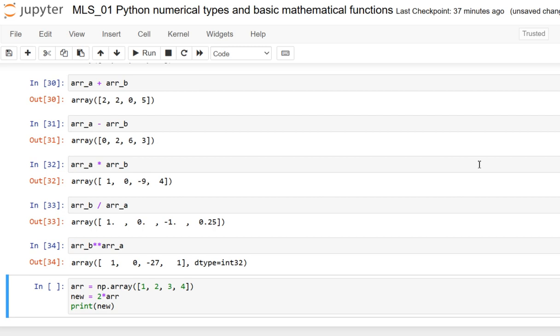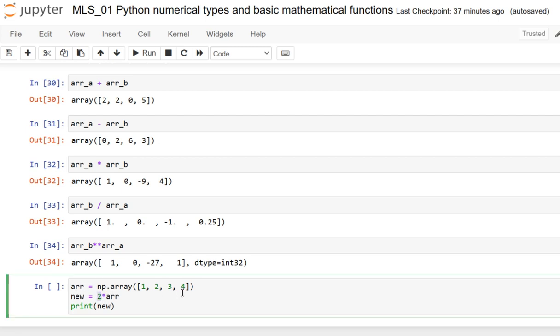And dear friends, note that the arrays must be of the same shape, which means they have the same length. Using an arithmetic operation on arrays of different shapes will result in a value error. Adding, subtracting, multiplying or dividing by a number will result in an array with the operation applied to each component. For example, we can multiply all elements in an array by 2, or by 4, or some other value you specify.